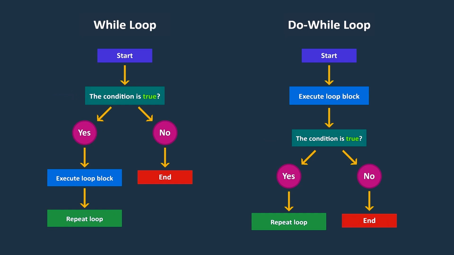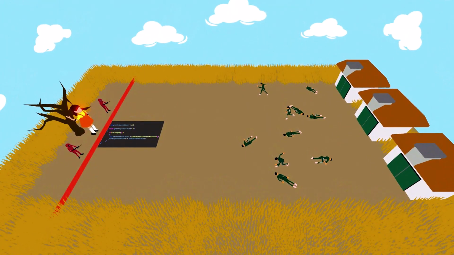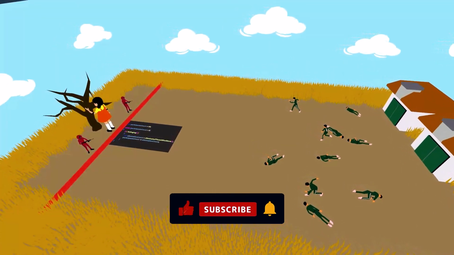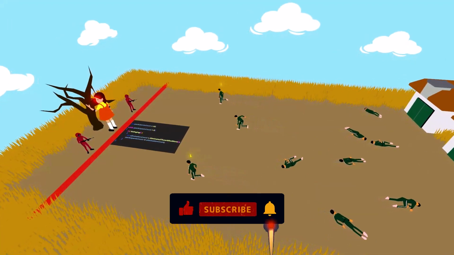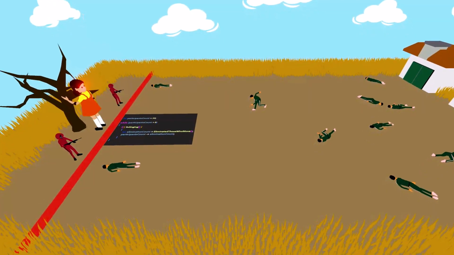To better understand the while loop, let's recreate this scene from the Squid Game. In this scene, whenever the killer doll sang, the participants could move to the red line, and as soon as she stopped singing, the participants had to stop in place. Any participant who moved when she stopped singing was eliminated by her until there were no participants left.